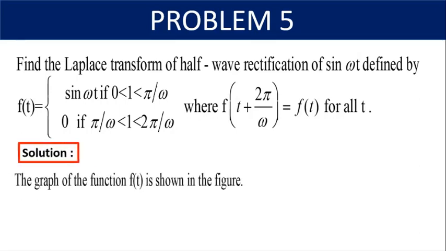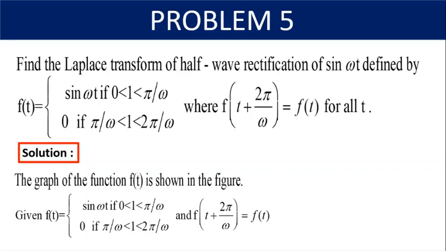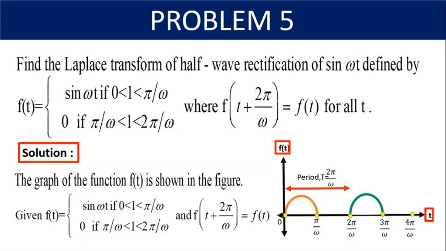So now we look into the graph of the function f of t, and also it is observed that from the given half-wave rectification, f of t is equal to sin omega t if 0 less than t less than pi by omega and 0 if pi by omega less than t less than 2 pi by omega, and f of t plus 2 pi by omega is equal to f of t. The graphical representation very clearly depicts that the period is 2 pi by omega because the function is repeating its value in the regular interval of 2 pi by omega, which implies f of t is a periodic function with period T is equal to 2 pi by omega.